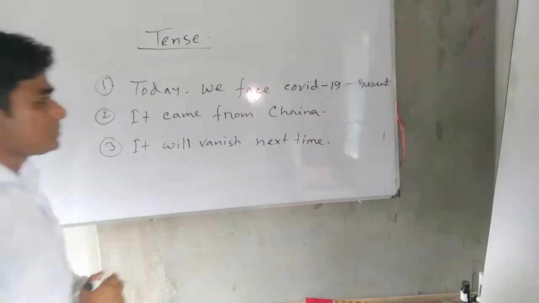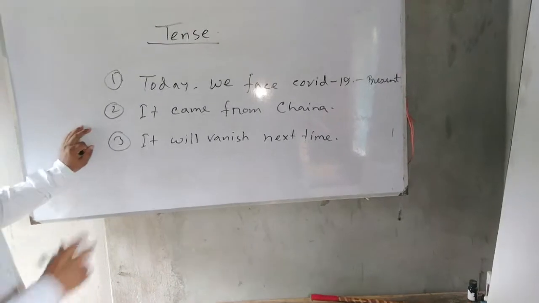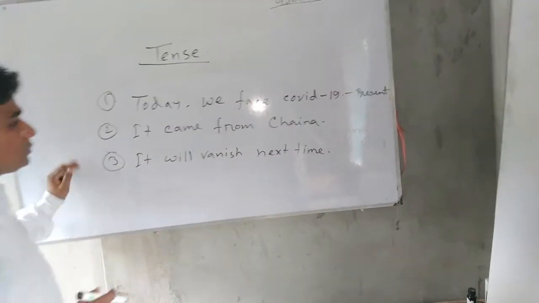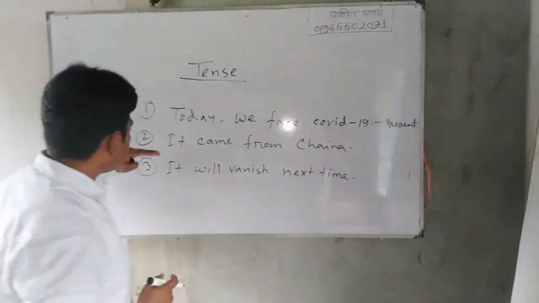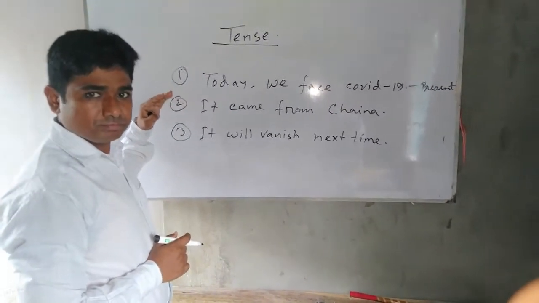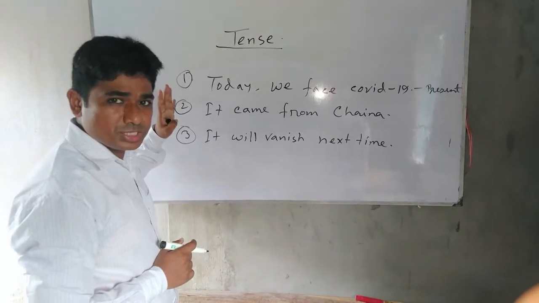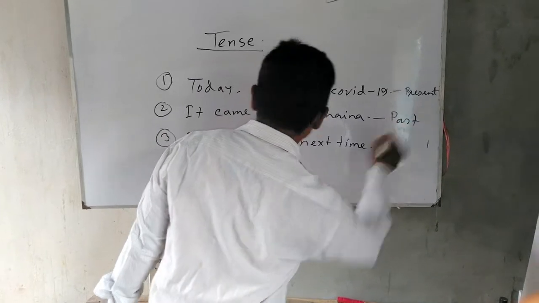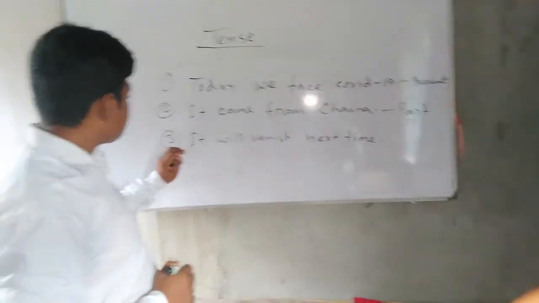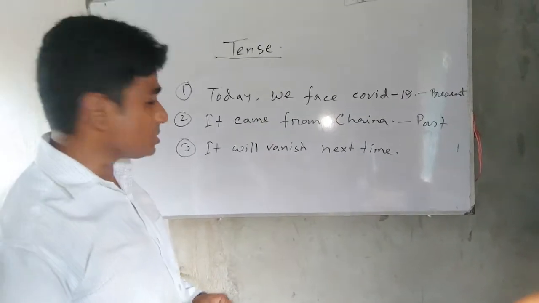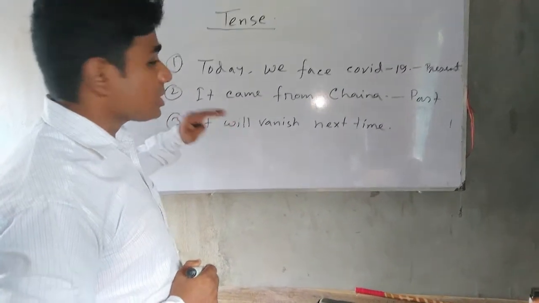The second sentence, it came from China, is the action of a past event. So it is past tense. On the other hand, the third sentence describes the future action.